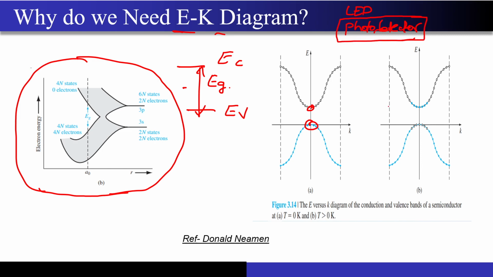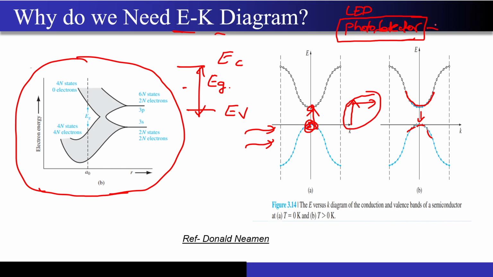Just to give you an idea, if I shine a light on this semiconductor, then the electron from the valence band will get excited to the conduction band. But if the maxima of the valence band and the minima of the conduction band are not overlapped, then this electron has to perform two motions. It has to go vertically, it has to go horizontally, and the probability of this happening is very low, right?